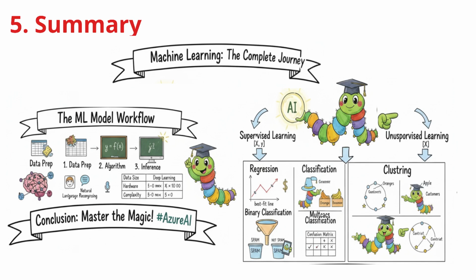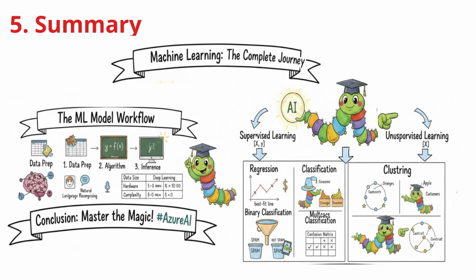The model life cycle. Every model follows a specific journey. We start with data preparation, defining our features, the characteristics we observe, and our labels, the answers we want to predict. We then apply the algorithm to find the mathematical function that connects them. Finally, we use inference to give the model new data and produce a prediction known as Y hat.